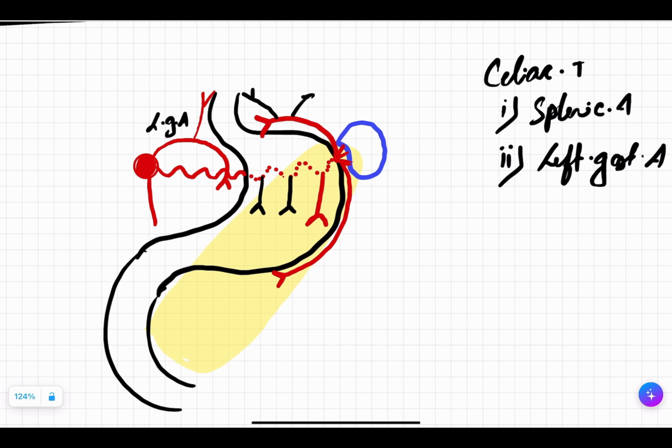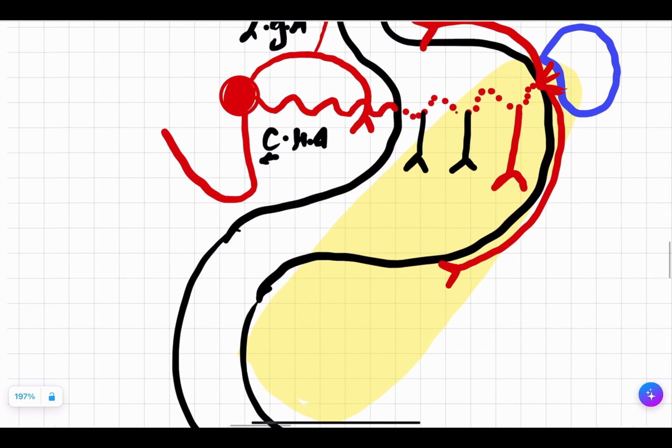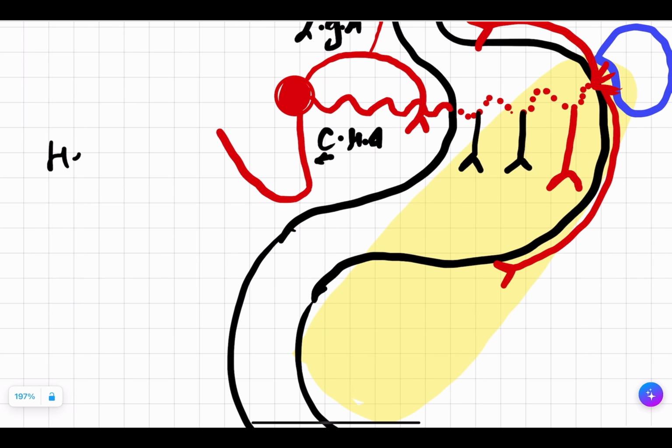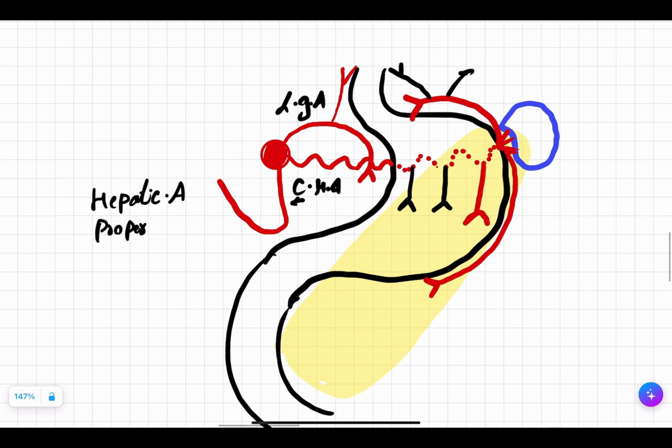Common hepatic artery will come here and it will give rise to two branches. What are the branches? Those branches are hepatic artery proper. Why? Because this is just going to supply your liver. So hepatic artery proper.